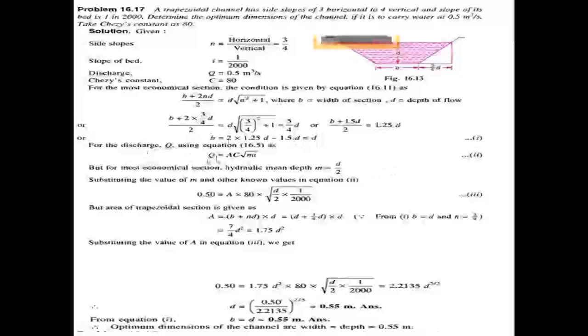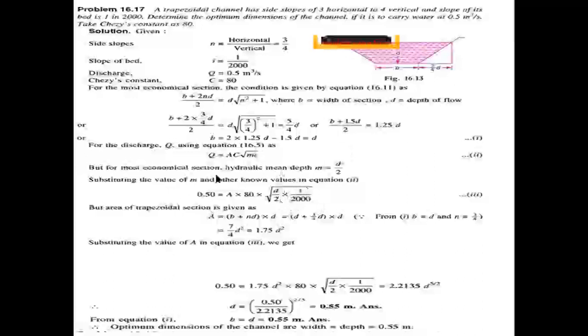The discharge equation is Q equal to A C root m i. In this problem, discharge Q is already given, 0.5 meter cube per second. For the most economical hydraulic section, hydraulic mean depth m equal to small d by 2. Substitute the m value and other values in the equation 2. So Q value is 0.5 equal to A into Chezy's constant value 80 into root of m value d by 2 into i value equal to 1 by 2000.